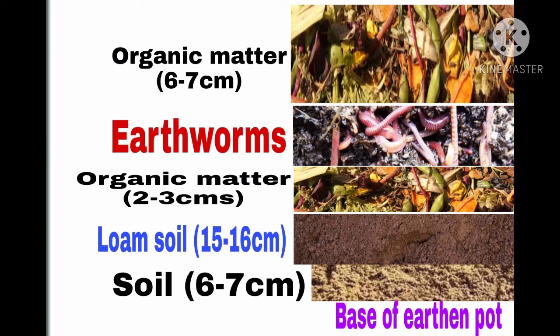And one more note, you remember, kitchen waste, canteen waste, restaurant waste, and waste vegetables, fruits, agro waste, and waste of other industries are also used in vermiculture as well as vermicomposting.